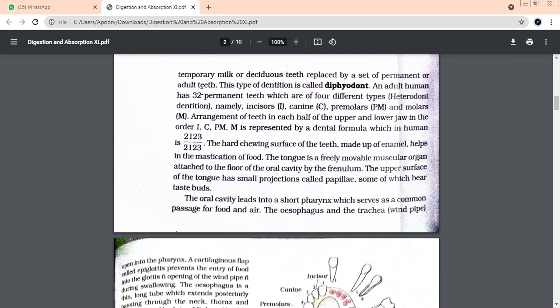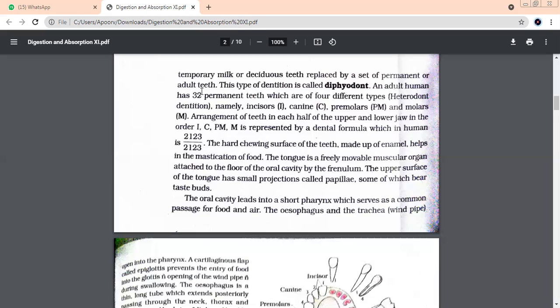Count, Bhavleen, how many according to you if you go according to 32? Everybody count. Ma'am, 16 in the upper jaw and 16 in the lower jaw, so total 32. How come it is coming 16? Elaborate the 2, 1, 2, 3. How is it becoming 16?